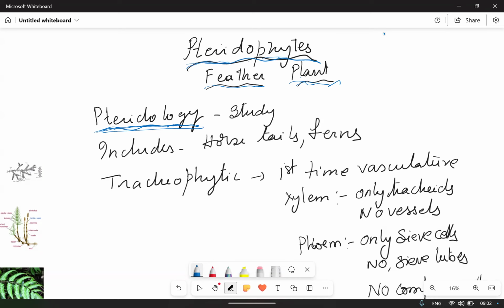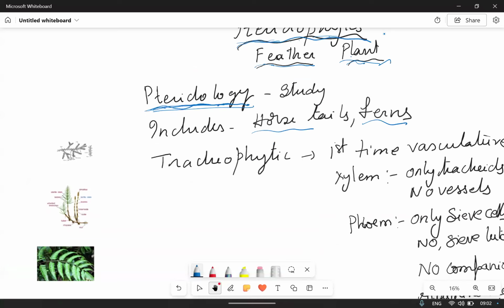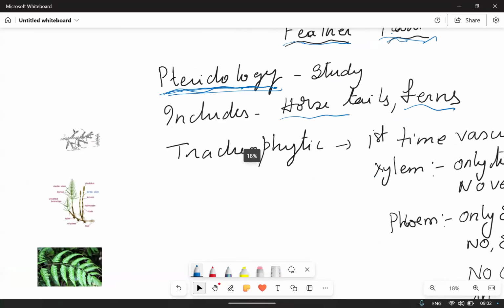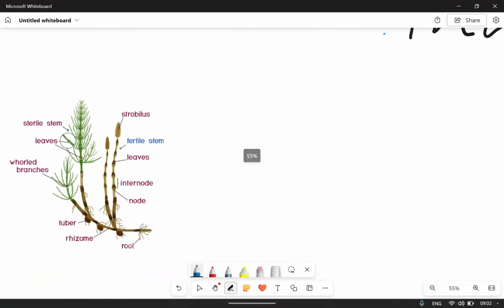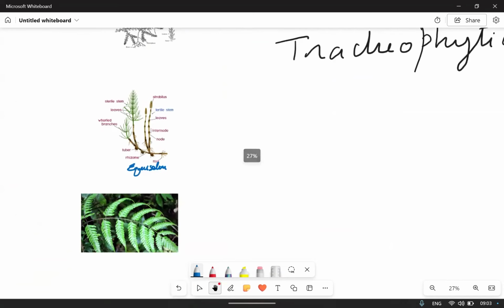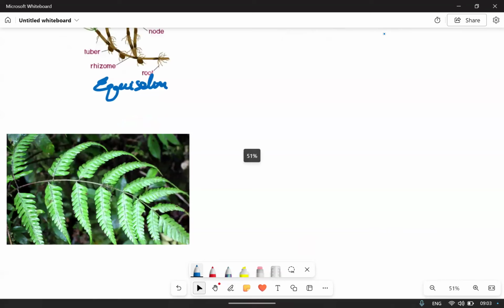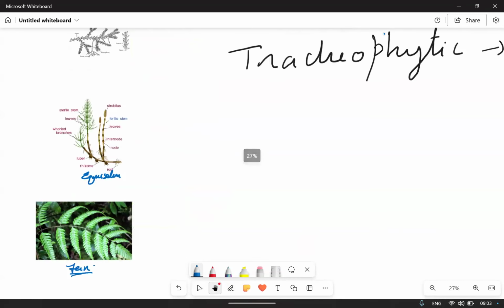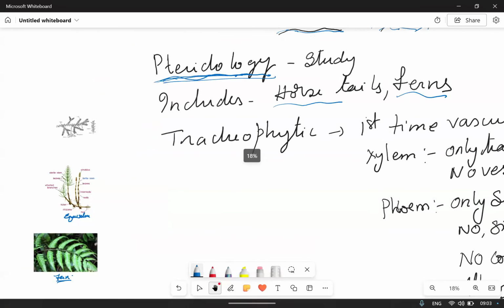And what does it include? It includes horsetails and ferns, Equisetum and ferns. See this, this is Equisetum. And this is a fern. This is a fern plant. It includes horsetails and ferns.